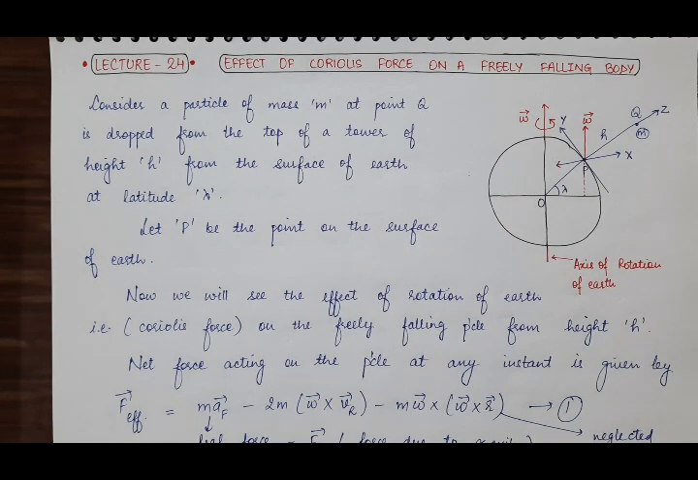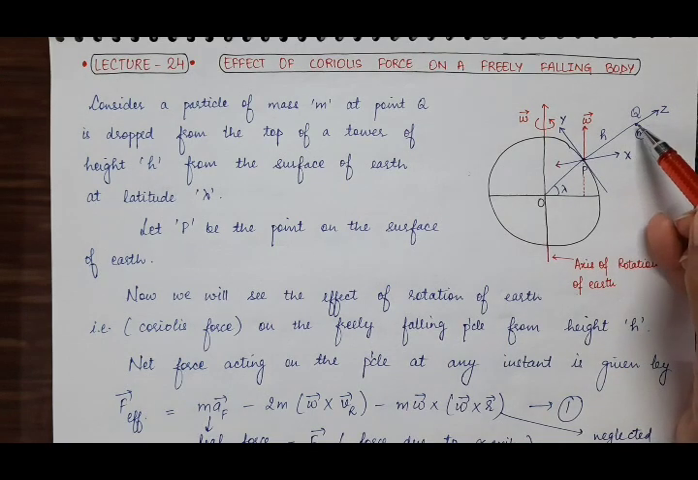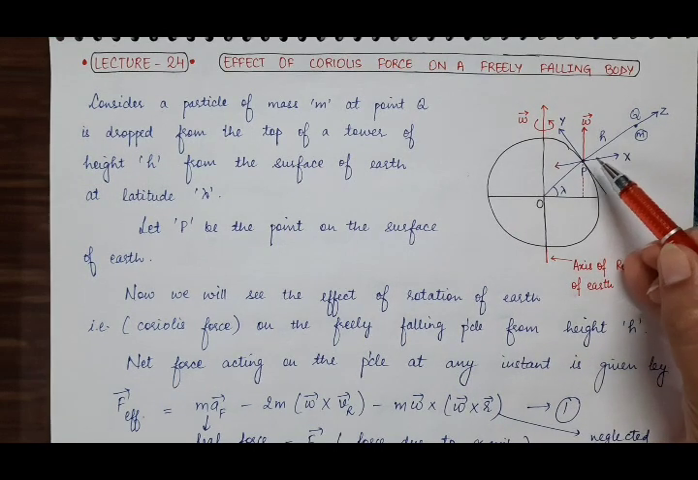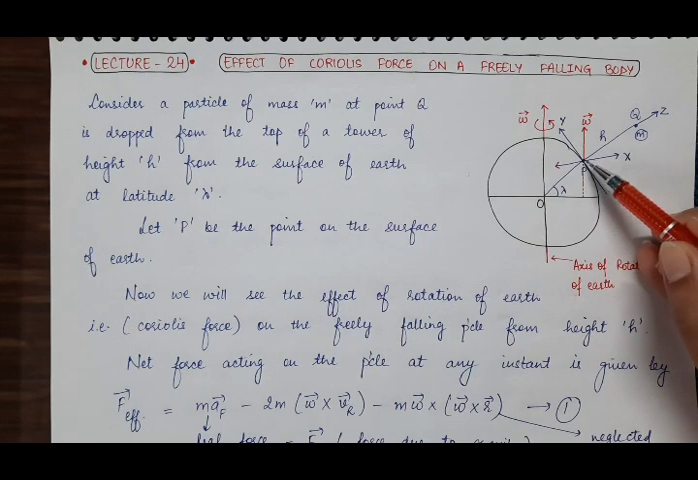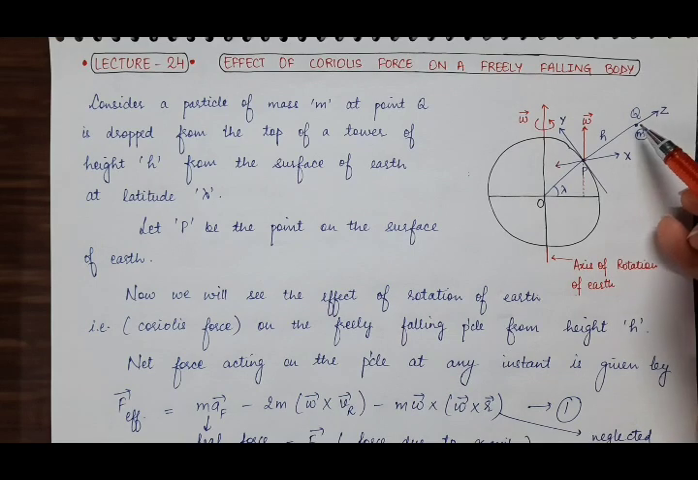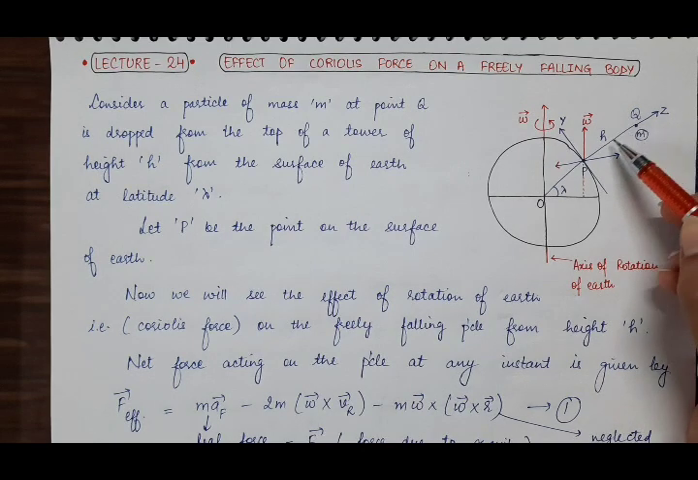Again, this Coriolis force arises due to the rotation of earth, and now we will see its effect on the body which is freely falling towards the surface of the earth. So for this, consider a particle of mass m lying at point Q at the top of a tower of height h from the surface of earth. Suppose we have a tower PQ of height h, and this particle of mass m lies at the top of the tower at point Q, and then it is dropped from this point.